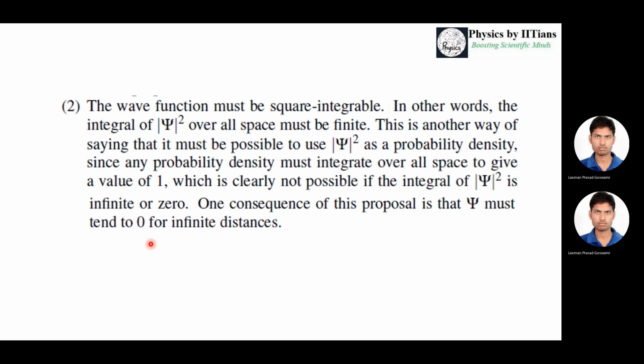In general cases, the wave function should be square integrable, so that you are defining the probability density for a particular time. It will give only one value, and it must be finite.